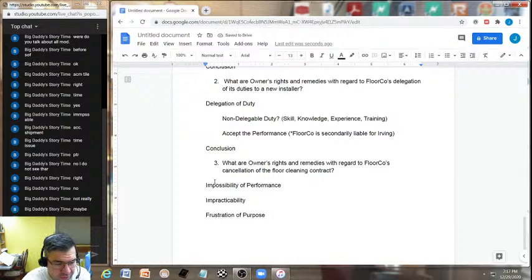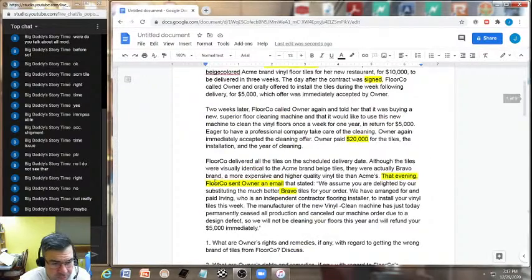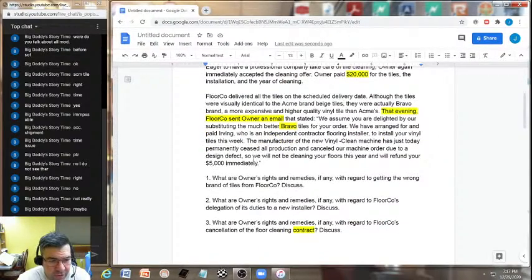And at this point, this is exactly what they should have done, which is remedy by refunding. This is it. So we will not be cleaning your floors this year, and we'll refund your $5,000 immediately. So, okay.